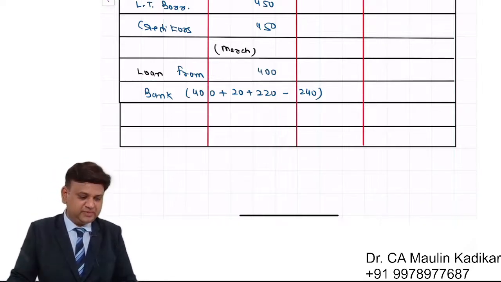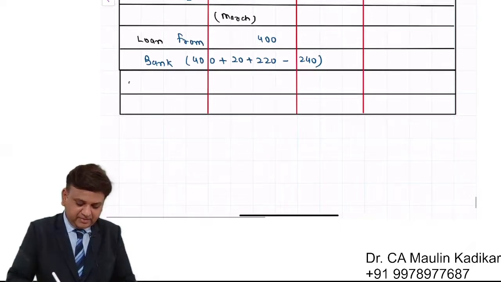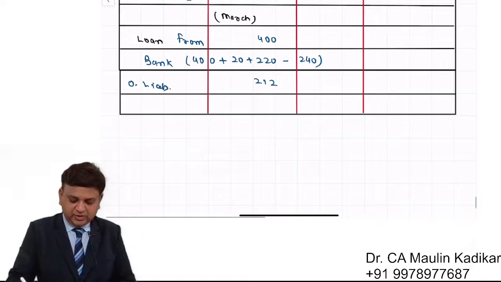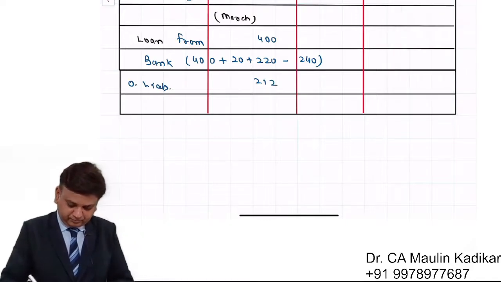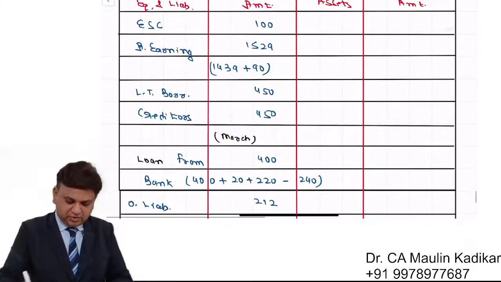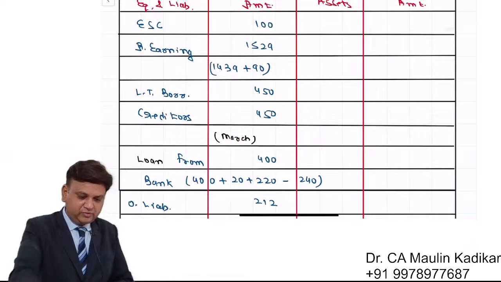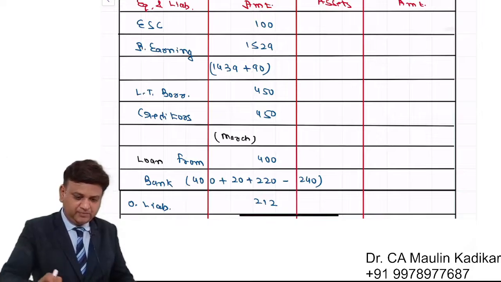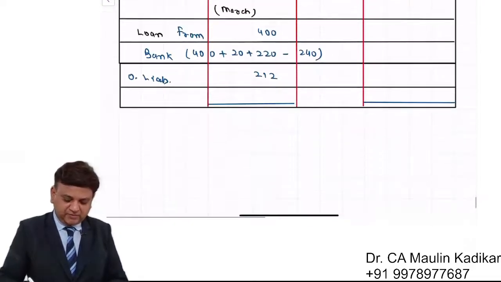Opening and closing become the same. Other liabilities, that is 212. This is the way we will have the liability side of the balance sheet. So it is 100 plus 1529, 450, 450, 400 and 212. That is 3141.